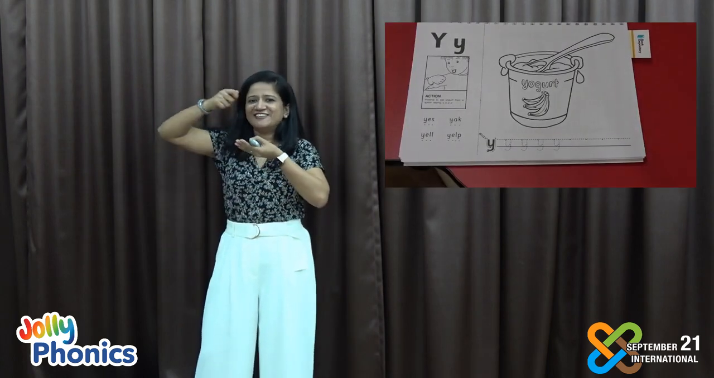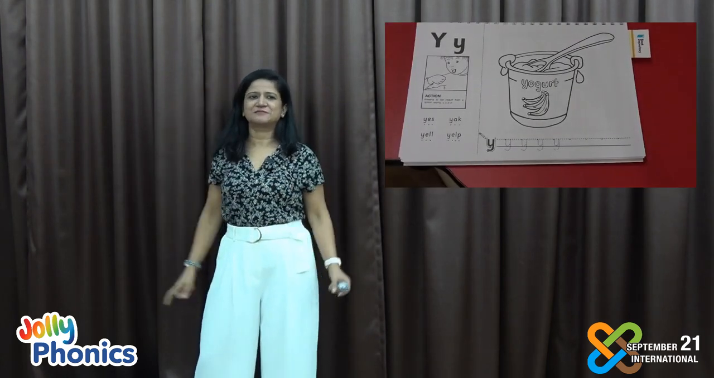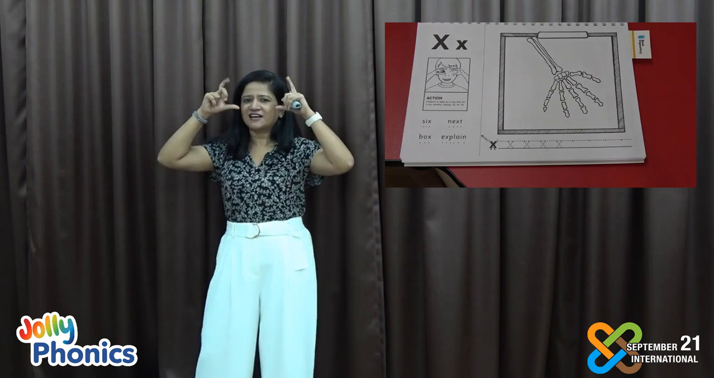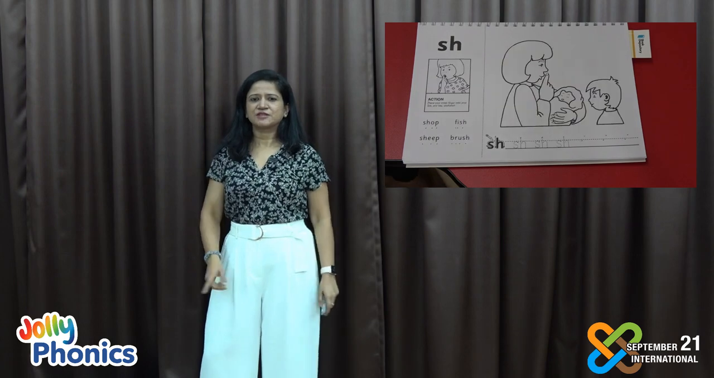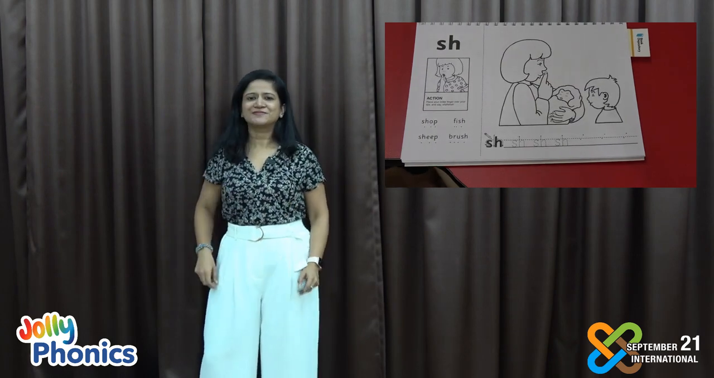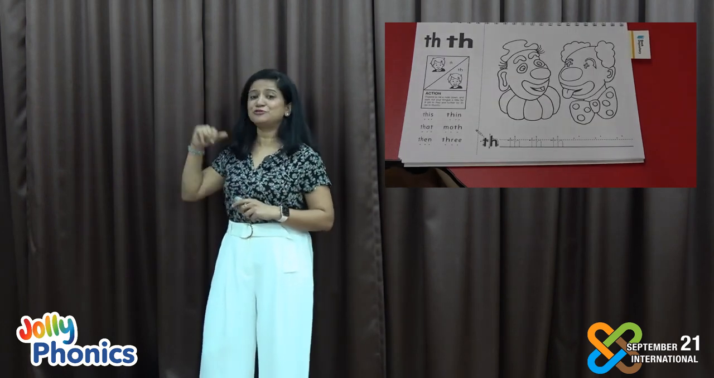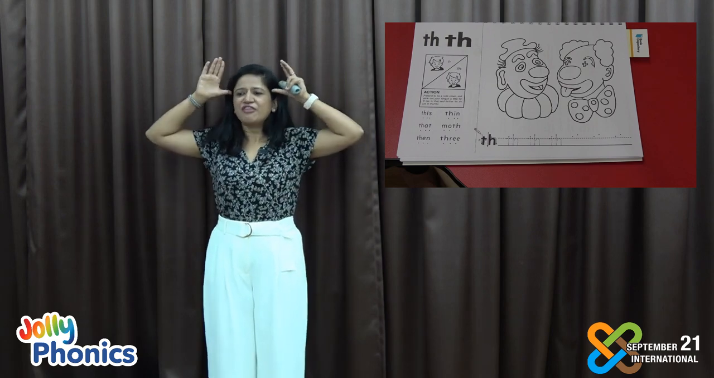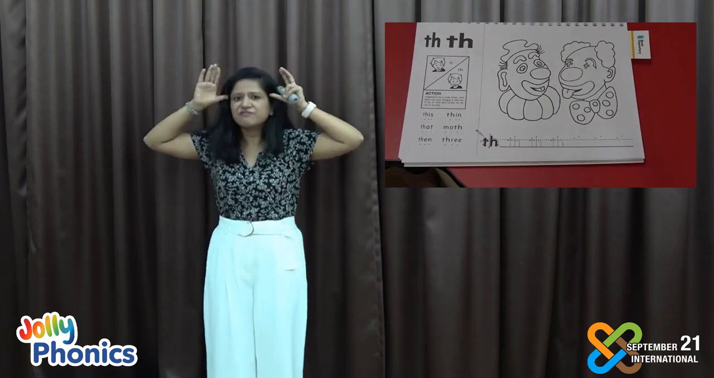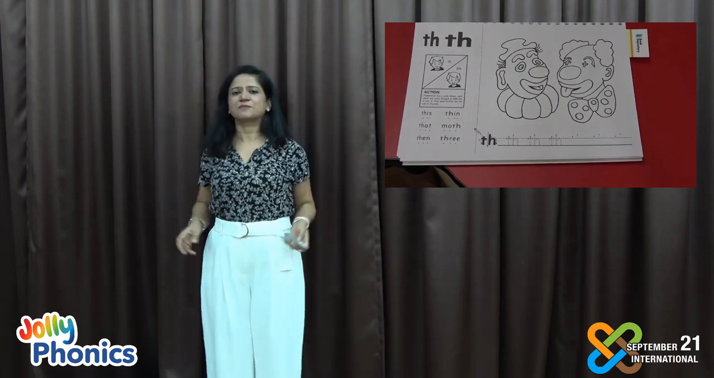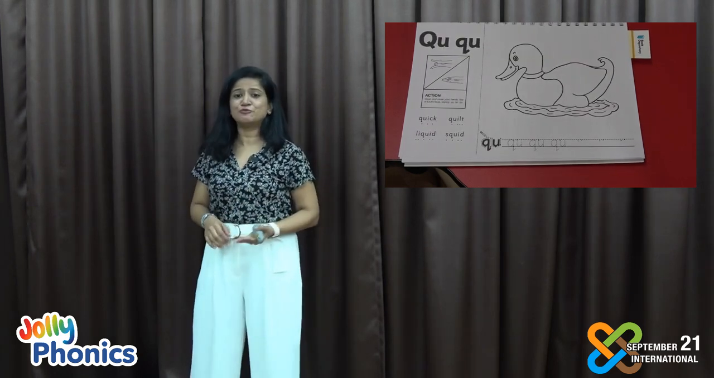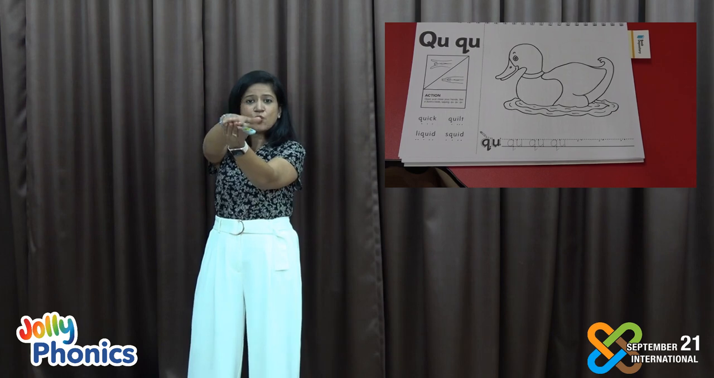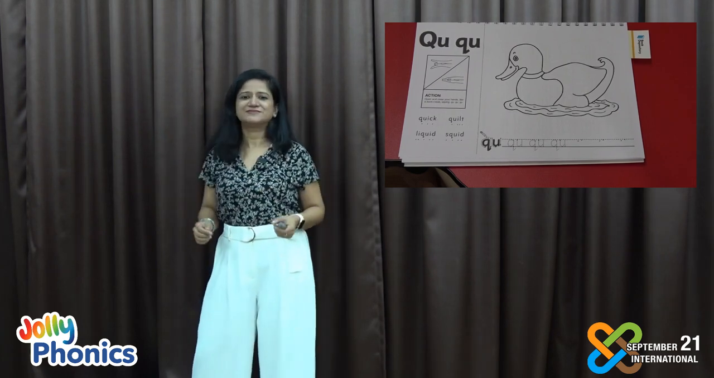This is Y, y, y. X, x, x. Ch, ch, ch. Sh. Now again there are 2 sounds, and this is th, th, th. Now we are on group number 7, that's the last group, and the first sound here is qu, qu, qu.